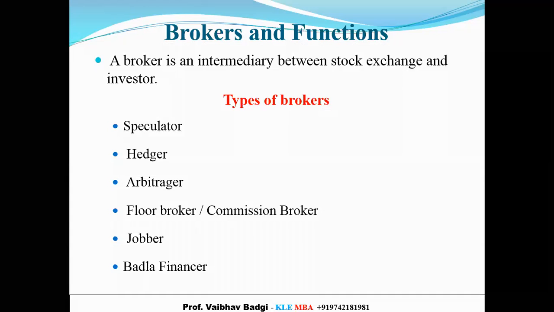So here the broker is the same, and the person who is going to give you money to buy the shares is also the same. So he is called a Badla Financer. So these are the different types of brokers that we have on the exchange. But generally today, there are only three types of brokers. We have hedgers, we have speculators, and we have arbitrageurs. So these are the three main brokers that are available today. Other brokers are still there, but slowly they are in a phase of moving out of the system. So this is what I wanted to tell you as far as the brokers are concerned.